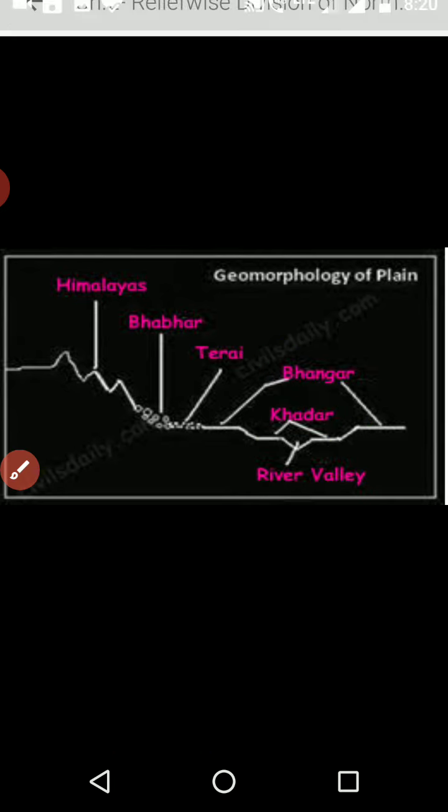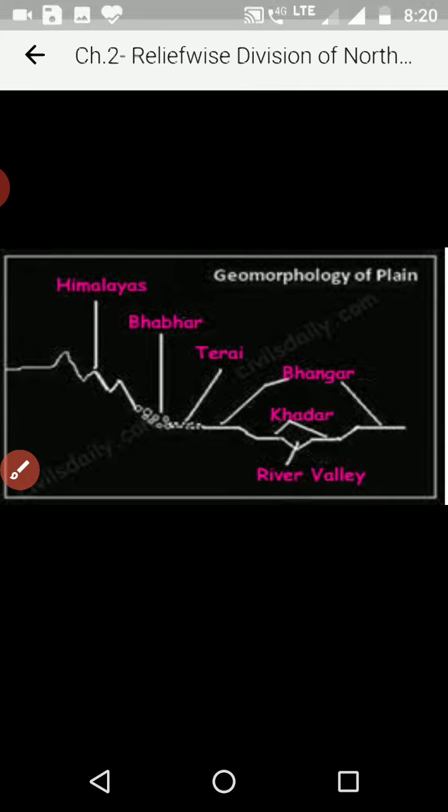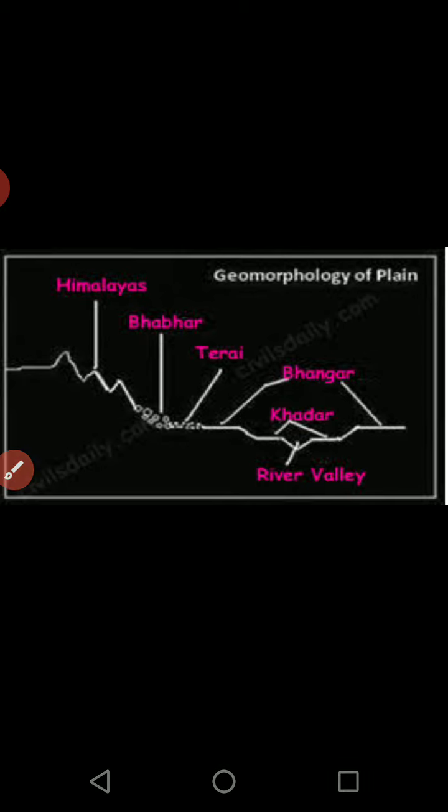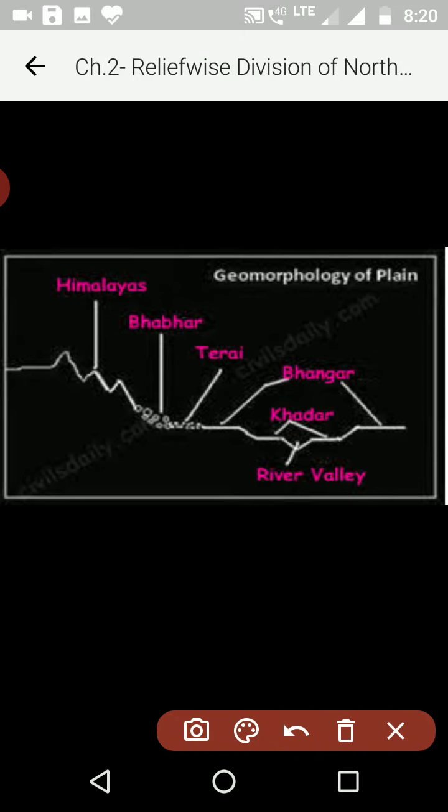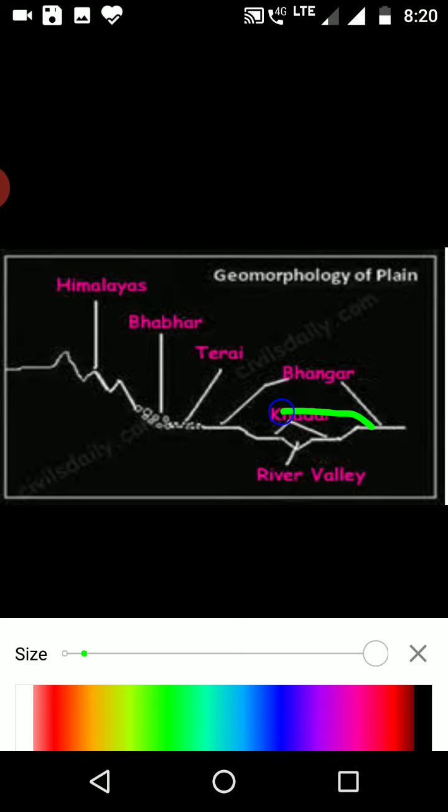Now Khadar is the last division. Khadar is generally where the river is meeting the ocean. That means the delta region. Now the Khadar soils are renewed every year. Every year, or you can say they are frequently, constantly getting renewed. So these soils are most fertile and very fresh soils.